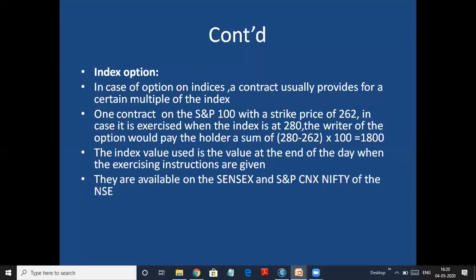The index value used is the value at the end of the day when the exercising instructions are given. So today if we decide to exercise the option, at the end of the day, whatever is the index value, we will consider that to find the gain or loss. They are available on the Sensex and S&P CNX Nifty of the NSE. So you have options contracts available on Sensex, Nifty and S&P.